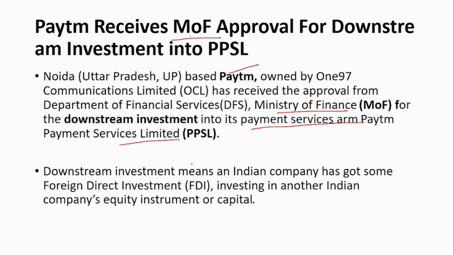So what is this downstream investment? When an Indian company gets money from a foreign company through FDI and uses that money to invest in another Indian company's equity, that process is called downstream investment. So downstream investment means an Indian company has got some foreign direct investment and, using that, it invests in another Indian company's equity instrument or capital. This is what downstream investment is.